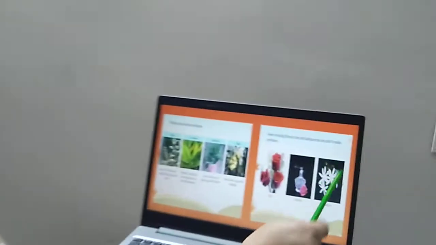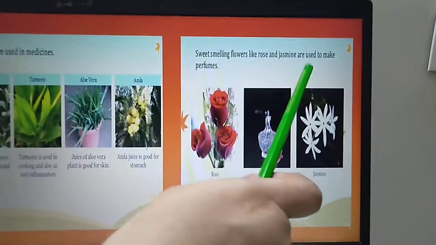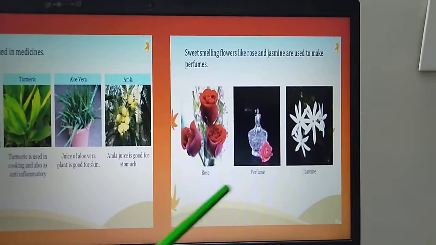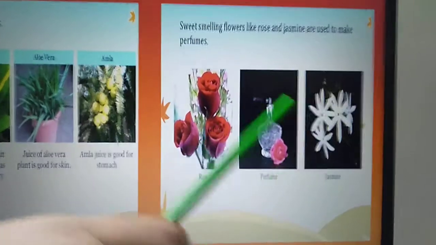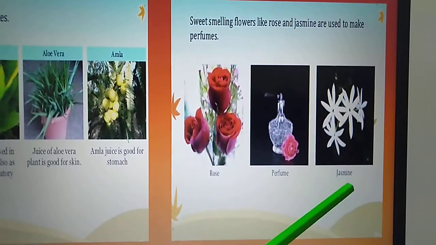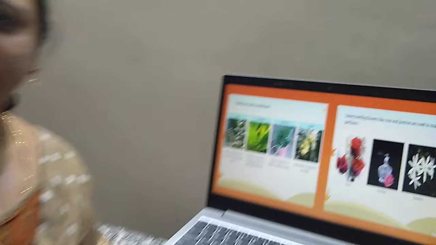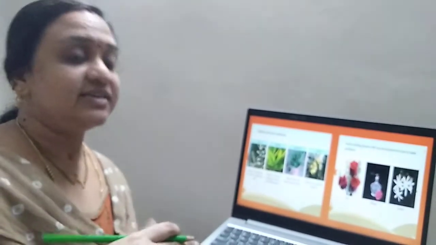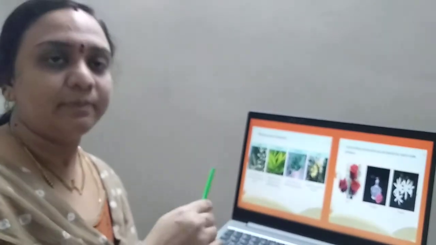Sweet smelling flowers like rose and jasmine are used to make perfumes. Perfumes. Can you see this picture? Yes, the rose and jasmine flowers smell very good, isn't it, children? So the flowers are used to make perfumes. Most of you might have seen your parents using perfumes at home, right? Yes, those perfumes are also made from plants.